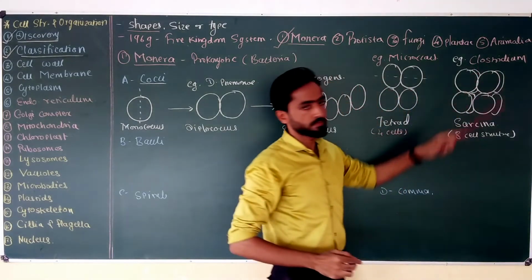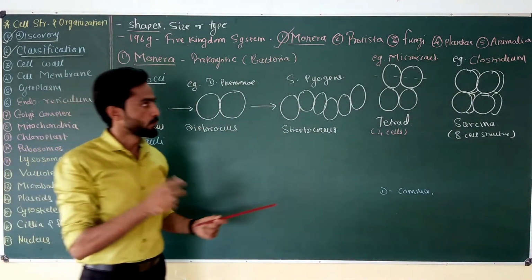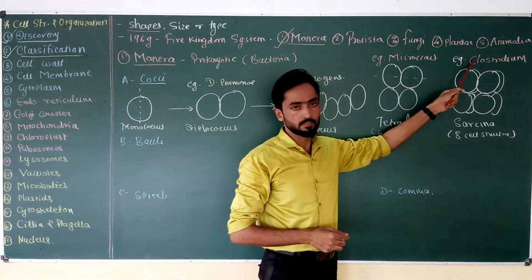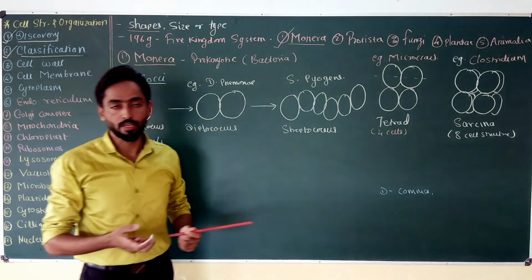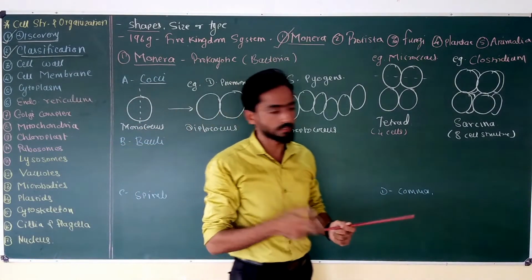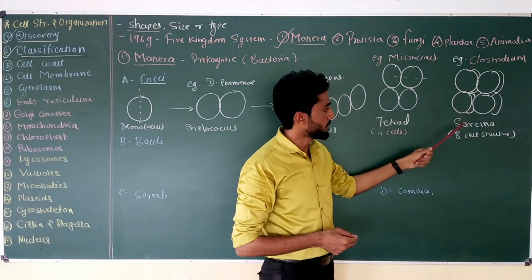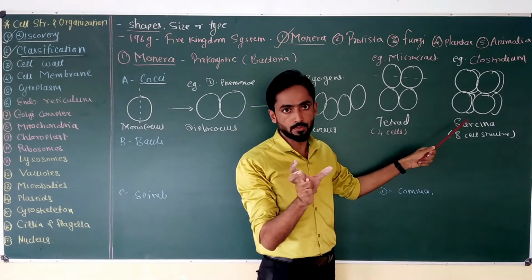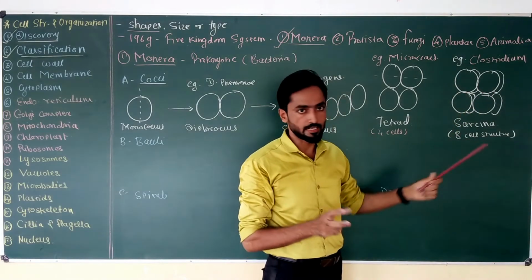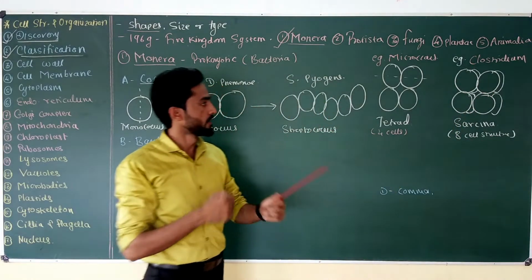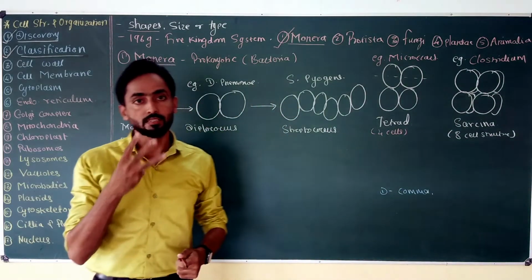These Clostridiums are serious pathogens which produce fatal infections like tetanus, botulinum, and gas gangrene. All these diseases are caused by Clostridium species, which are examples of sarcina type of cell shapes. In this arrangement, you can find 8 different cells attached with one another, and this sarcina is produced due to division of the cell in 3 planes.